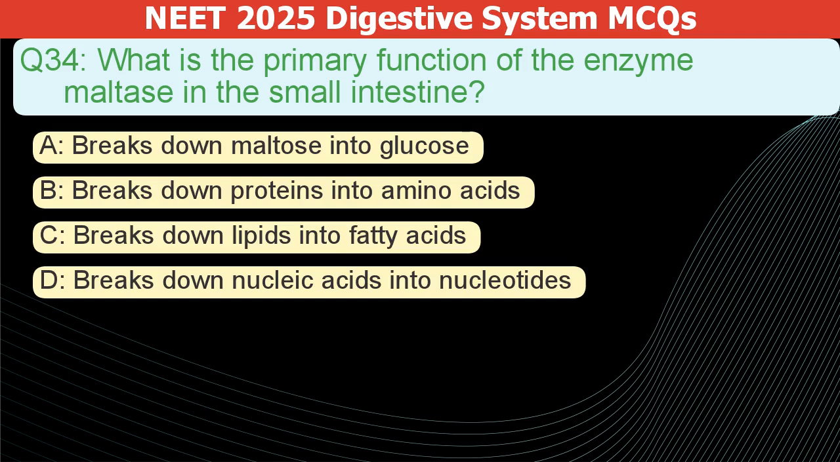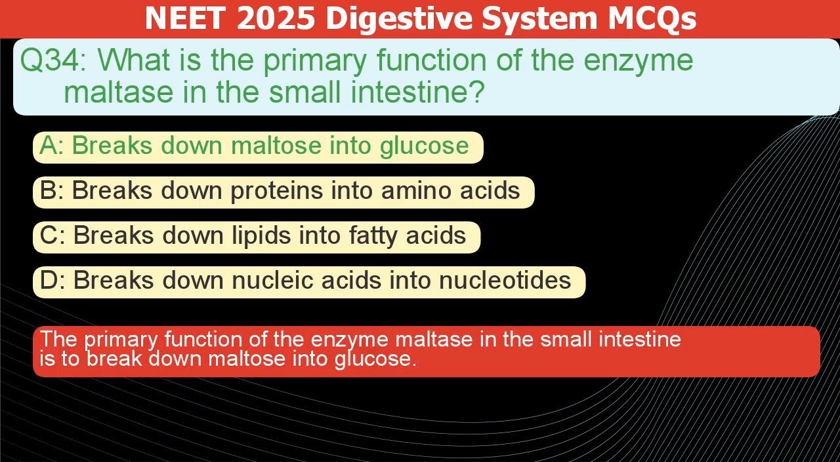What is the primary function of the enzyme maltase in the small intestine? A. Breaks down maltose into glucose. B. Breaks down proteins into amino acids. C. Breaks down lipids into fatty acids. D. Breaks down nucleic acids into nucleotides.